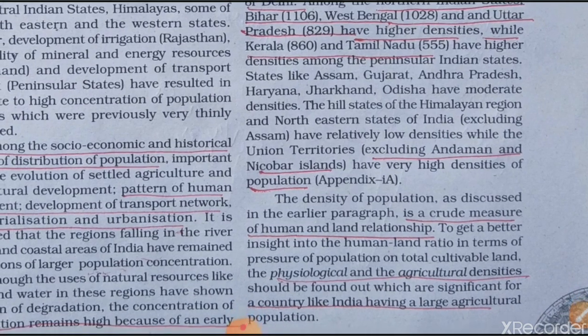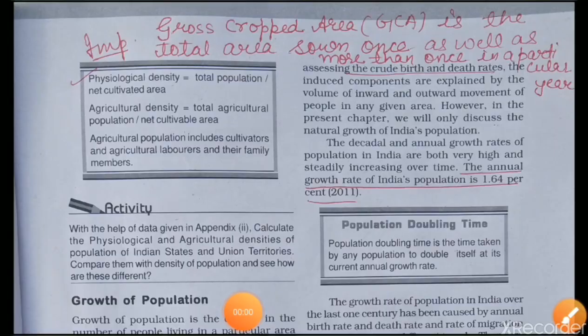According to physiography and agriculture area in India, we have different types of density. The first one is physiological density, and the formula is total population upon net cultivated area.